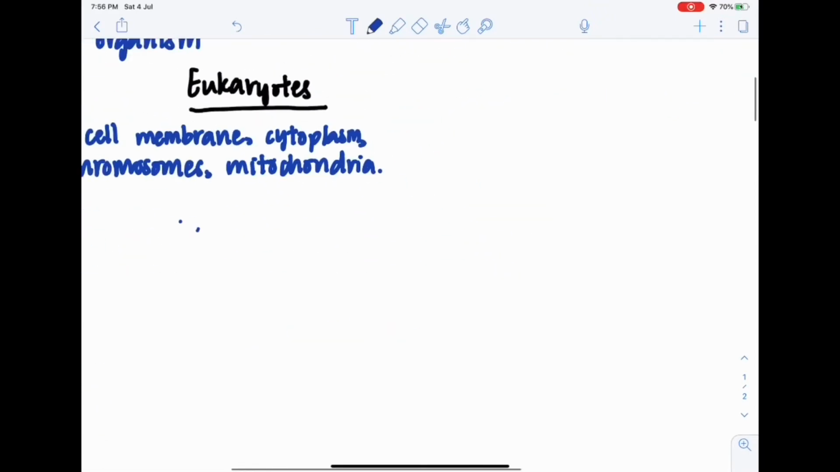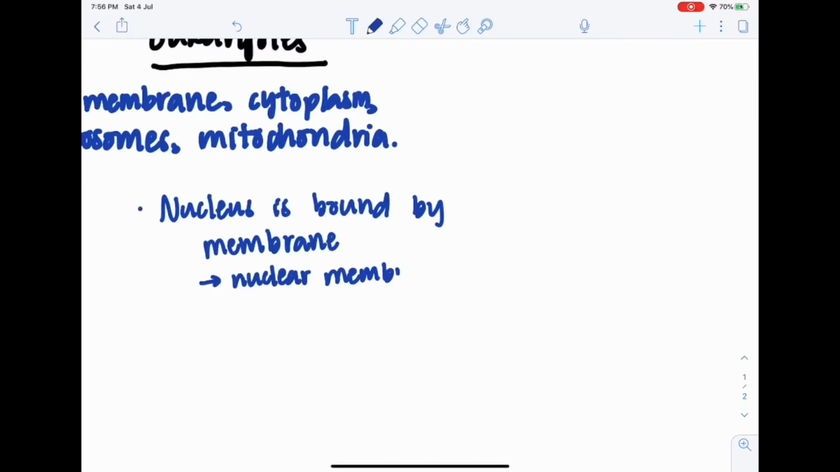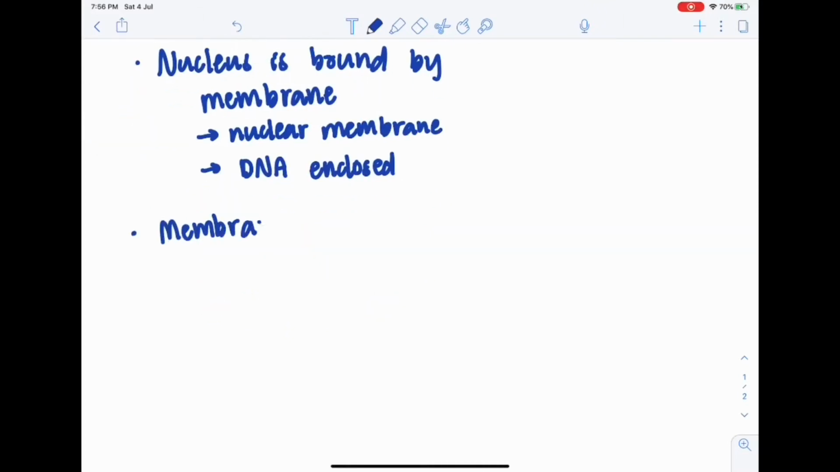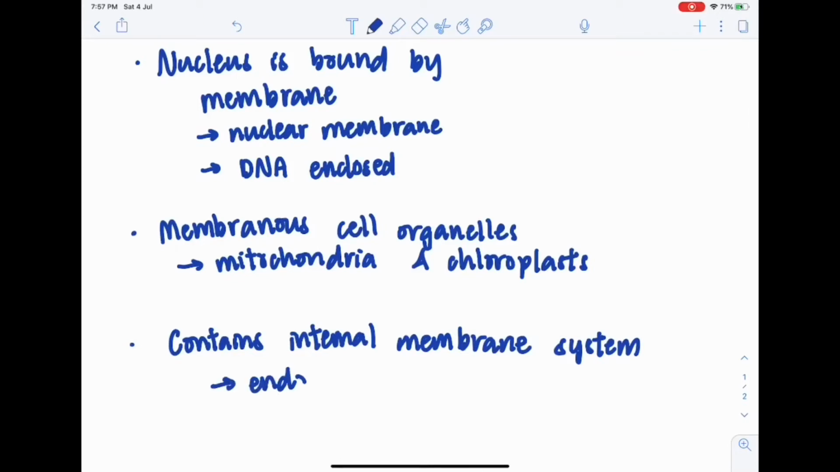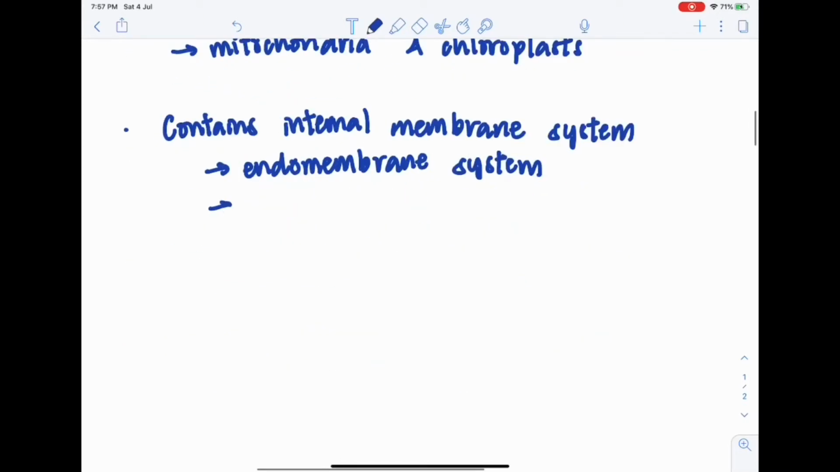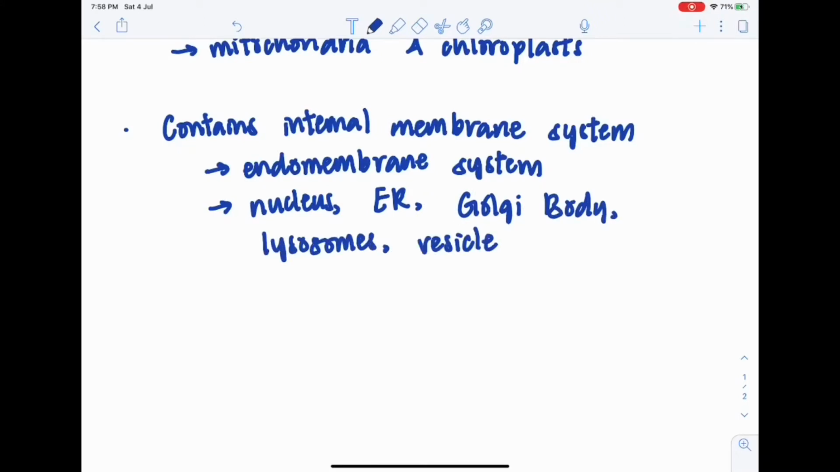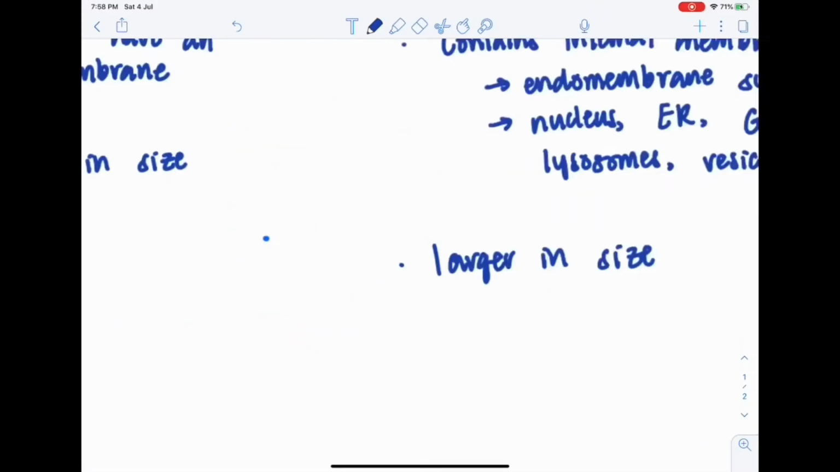In eukaryotic cells, the nucleus is bound by a membrane known as the nuclear membrane. This means that the DNA in the cell is stored in the nucleus. Eukaryotic cells also contain membranous cell organelles, such as the mitochondria and chloroplasts. In eukaryotic cells, there is also an internal membrane system known as the endomembrane system. The nucleus, endoplasmic reticulum, Golgi body, lysosomes, vesicles, and vacuoles are all enclosed within the internal membrane system. Lastly, eukaryotic cells are larger in size than prokaryotic cells, and they are more complex.